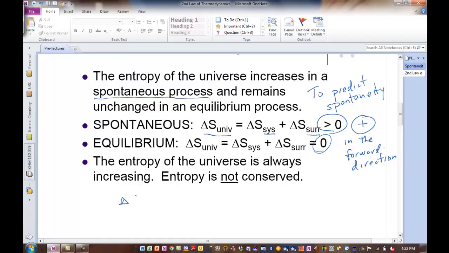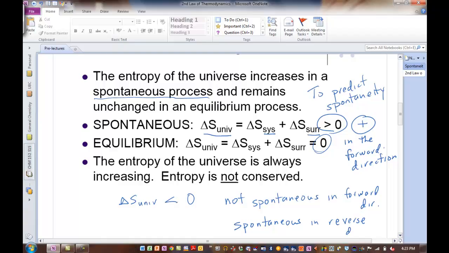If we ended up calculating a delta S of the universe that is negative, less than zero, okay, that would not be spontaneous in the forward direction. Okay, so a decrease in the entropy of the universe would not be spontaneous in the forward direction, but that reaction would be spontaneous in which direction? Reverse. So products going back to reactants. So we turn the reaction around and it would be spontaneous.